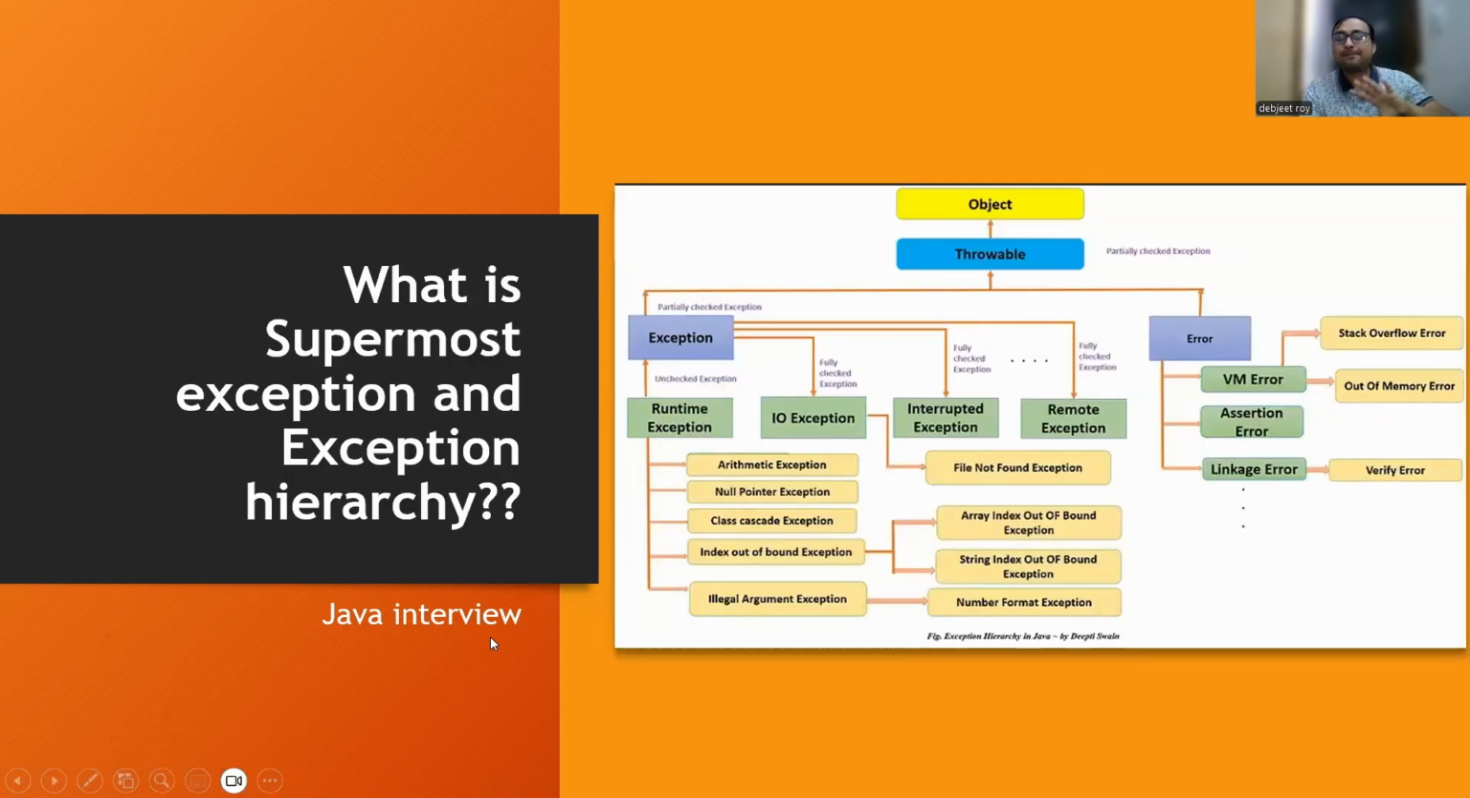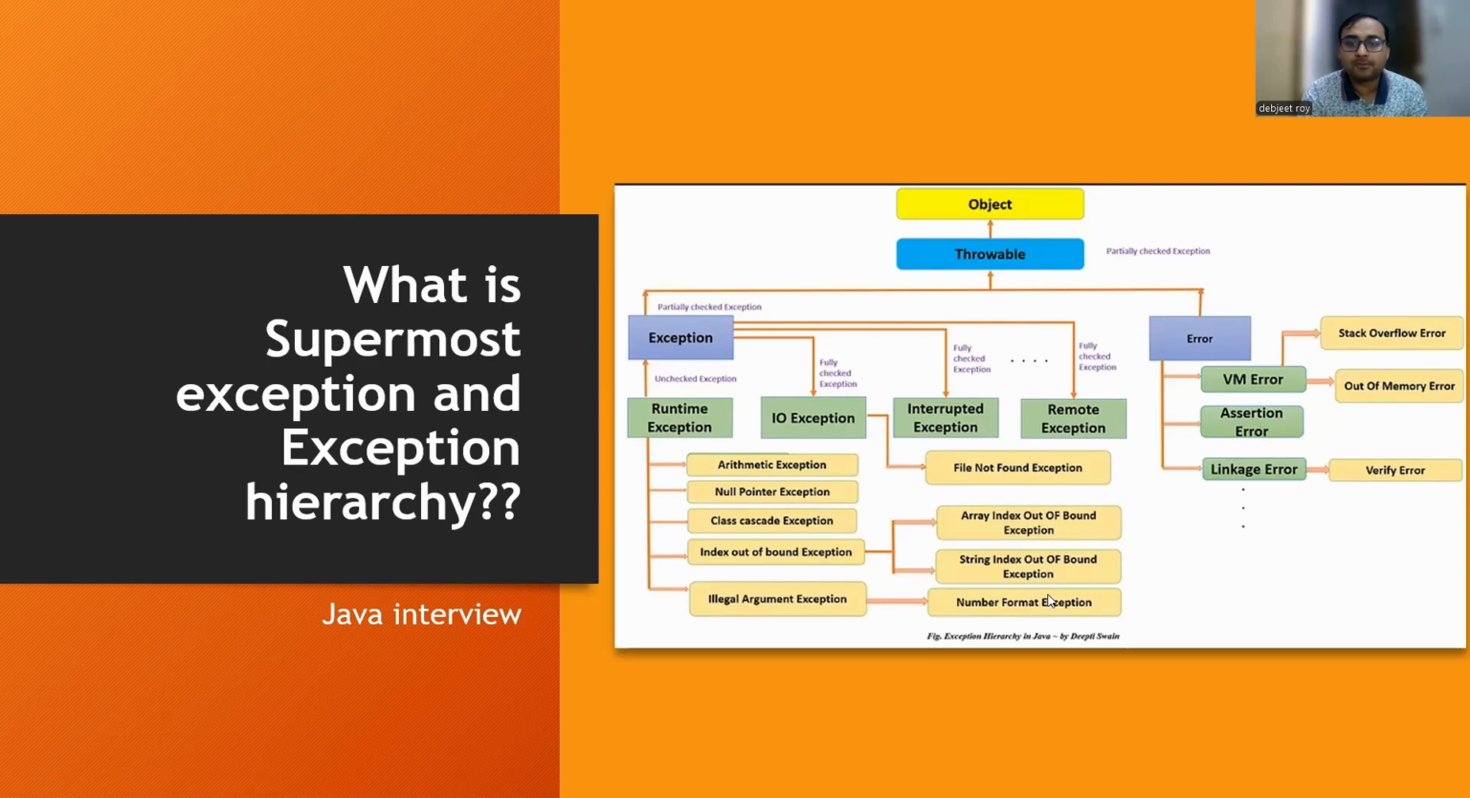So these are some practical output based questions that are most frequently asked in Java interviews for freshers as well as experienced candidates, which I have covered over here. Now let's understand some theoretical questions that can be asked in interviews. One question is: what is the supermost exception? If you observe, the supermost class with respect to exception handling is Throwable.